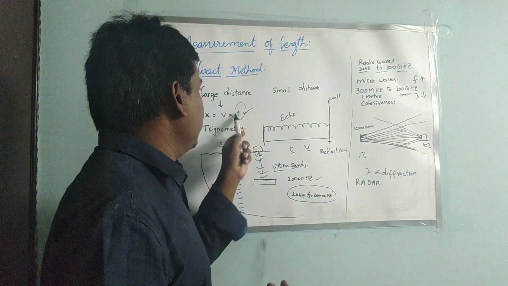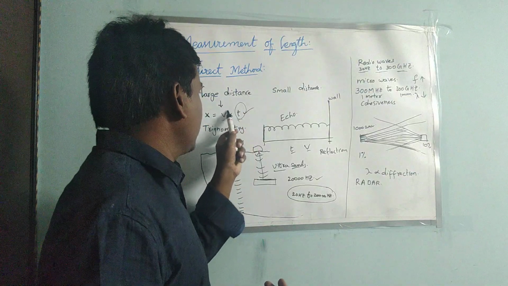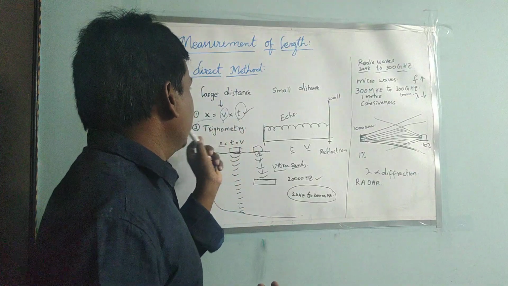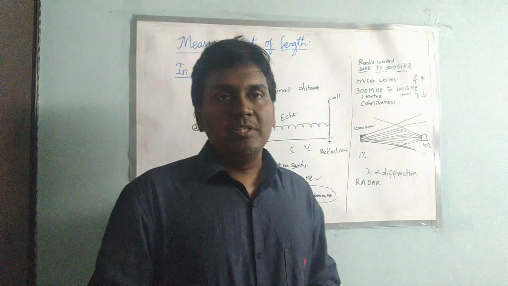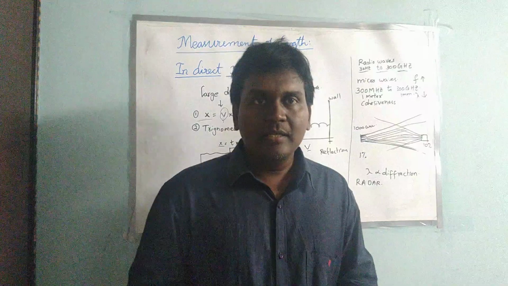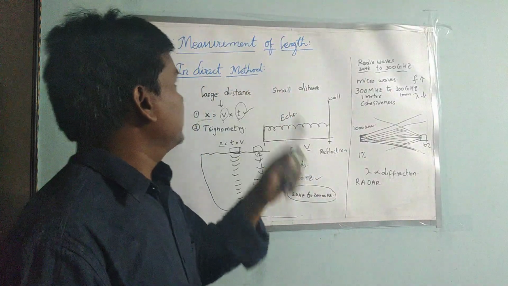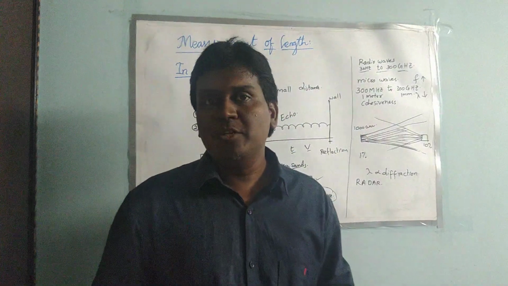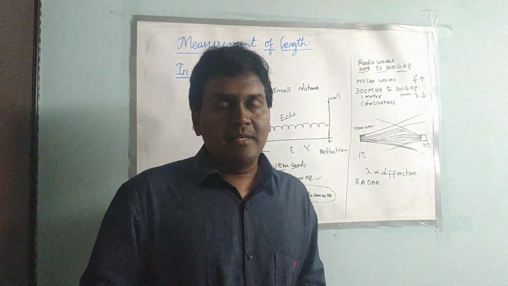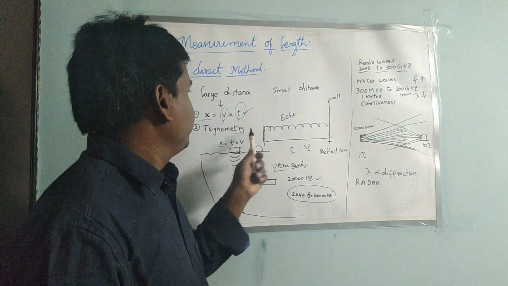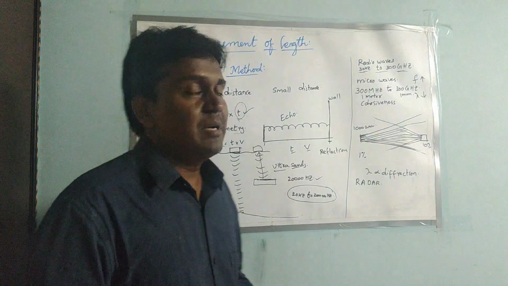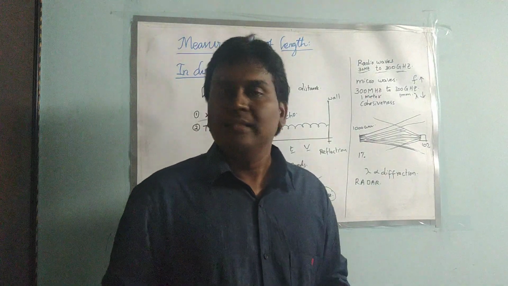By detecting the time, and with the speed being the known quantity, we can find out the distance of the object. So this is one indirect method to find the measurement of length. In the next class we are going to see the trigonometry method to find the measurement of length in an indirect way. Thank you.